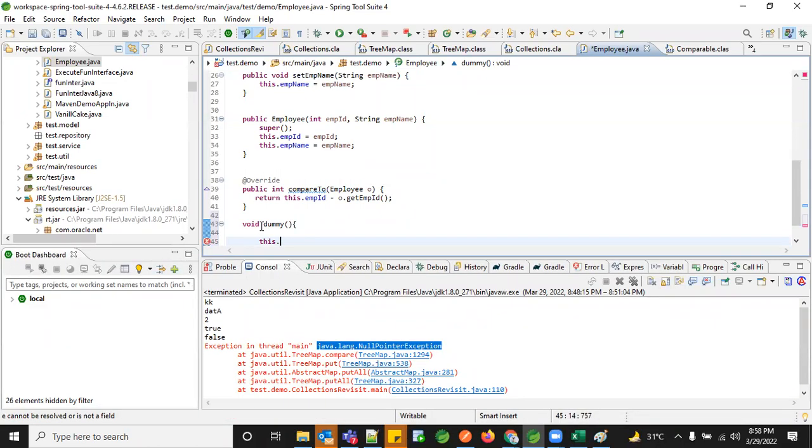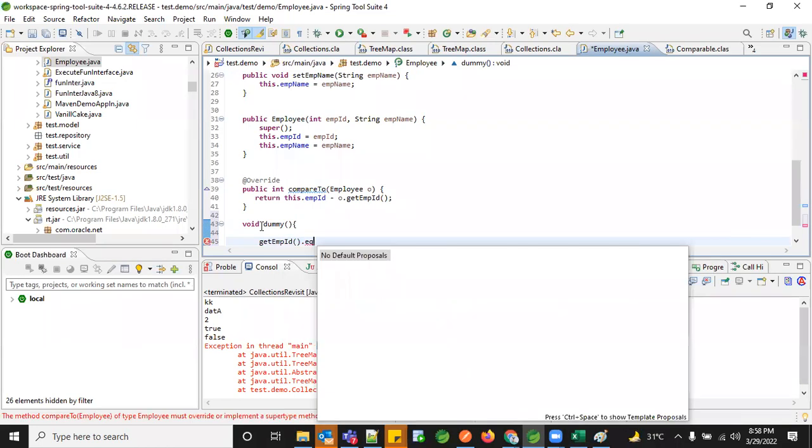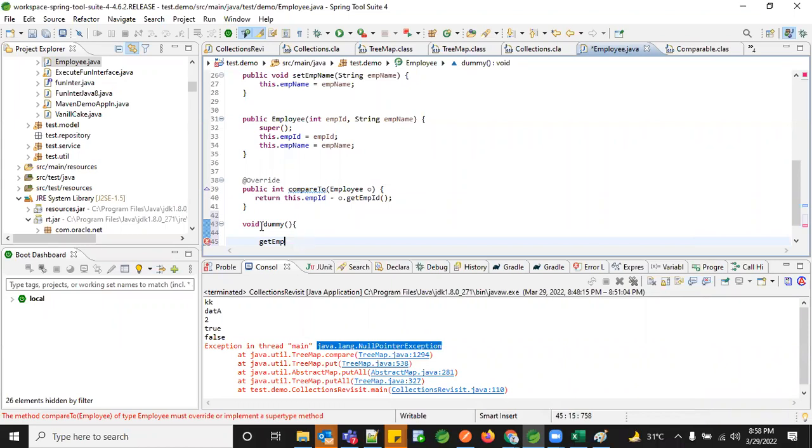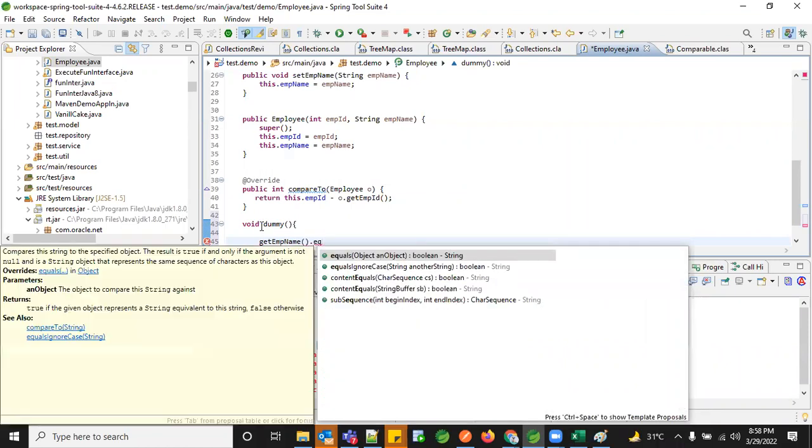If I'm not getting it like this, let me get this.getEmployeeID().equals. Am I getting the equals method here? No. Let me say employee name. Am I getting equals here?